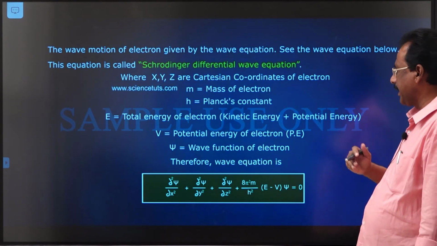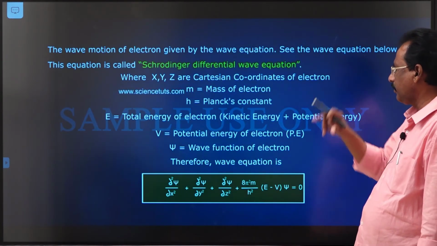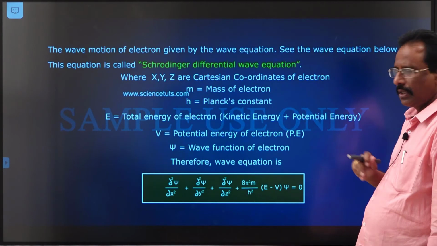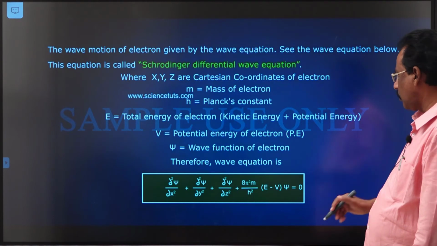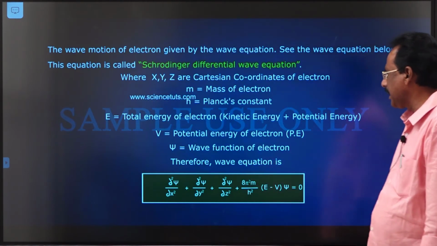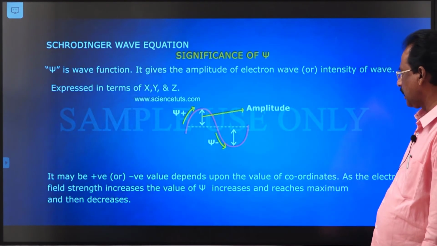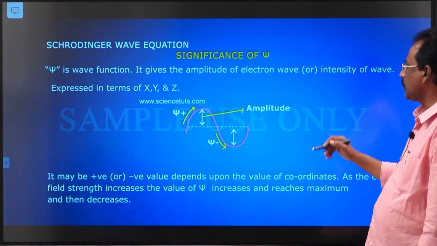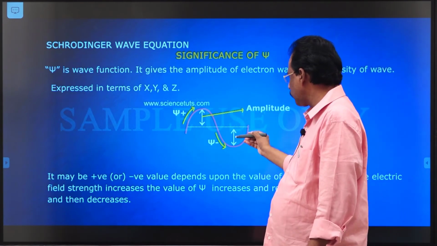So, this indicates the electron revolves around the nucleus in the form of a stationary wave. So, in wave propagation, the height of the crest is known as the wave function, or the depth of the trough is also known as amplitude. So, in Schrodinger's wave equation, the symbol psi indicates the wave function or amplitude function. Now, this is about the significance of psi. It is also already known to you. It gives the amplitude, the height of the crest or depth of the trough.